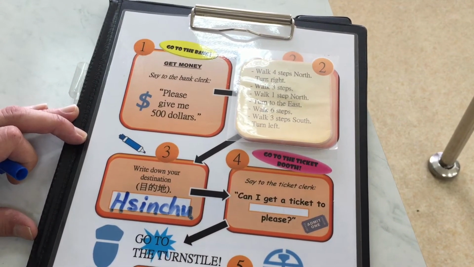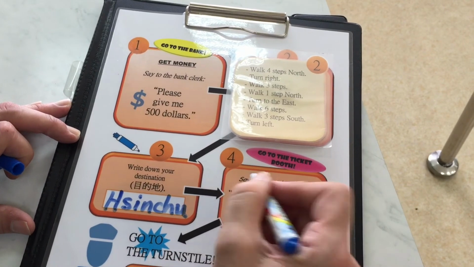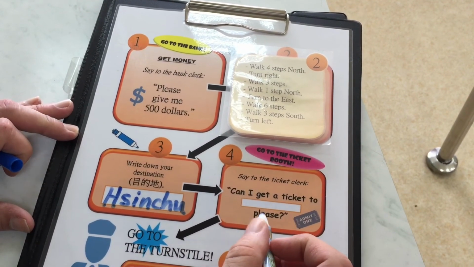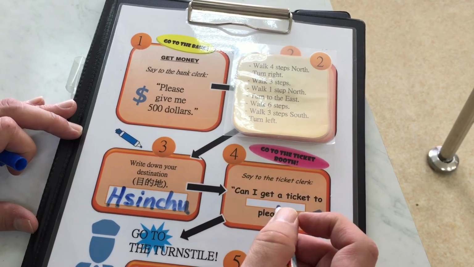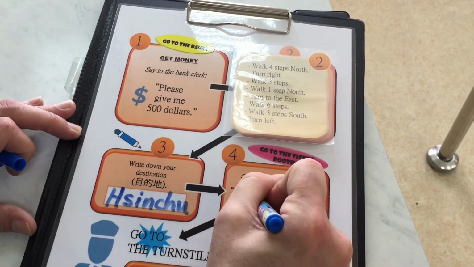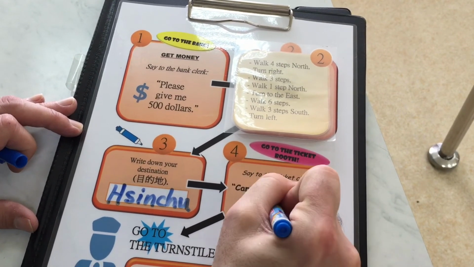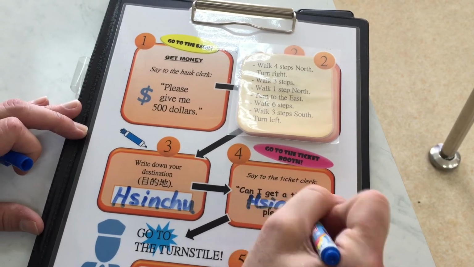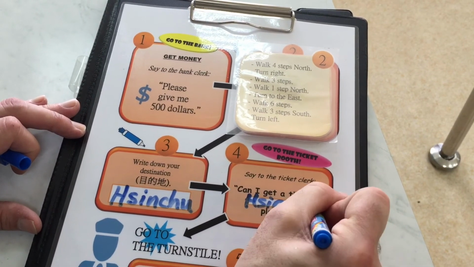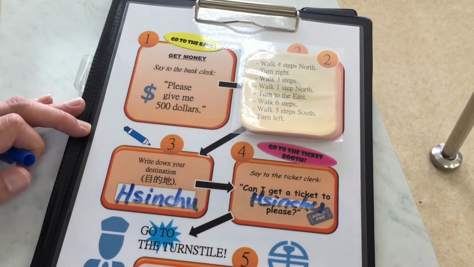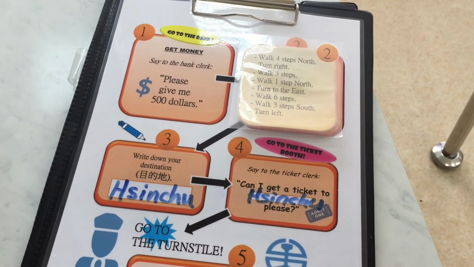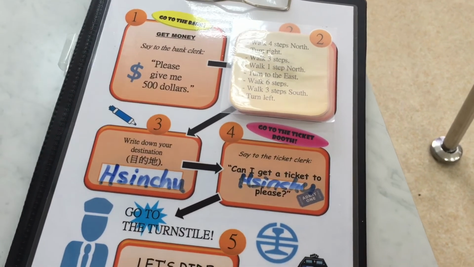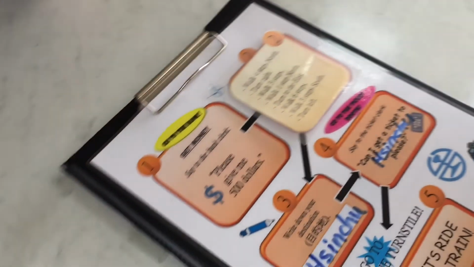H-S-I-N-C-H-U. Hsinchu. And we'll go ahead and write it down for number 4 too, so you know what to say when you go to the ticket booth. H-S-I-N-C-H-U. Okay, now you're ready to go to the ticket booth.